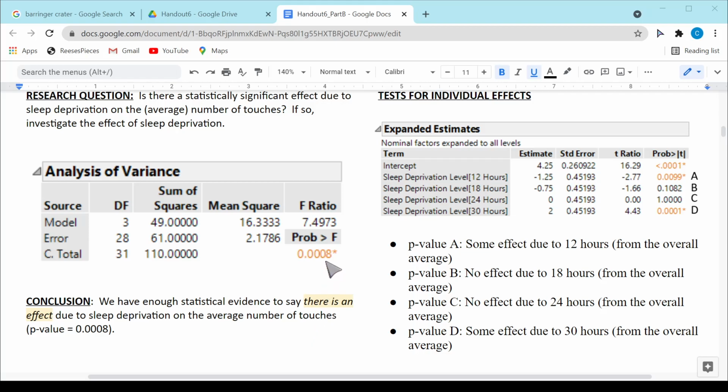The p-value that we would use for that is underneath the analysis of variance, and it's that quantity right there. We also talked about the individual effects under expanded estimates, and that just allows us to see which levels have a significant effect off of that baseline or overall average of 4.25.